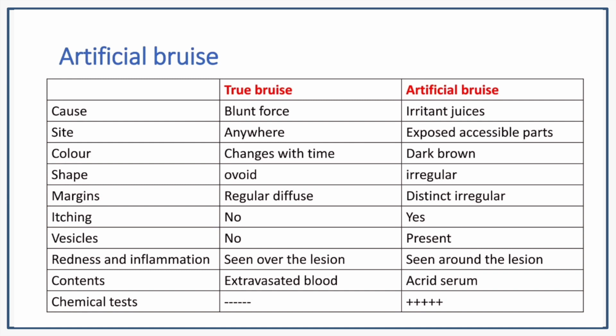There is no itching in a true bruise, but there is itching in an artificial bruise. Vesicles cannot be found in a true bruise, whereas in an artificial bruise, vesicles are present. Redness and inflammation are seen in a true bruise, whereas in an artificial bruise, redness is seen around the lesion. That is the difference between a true bruise and an artificial bruise.